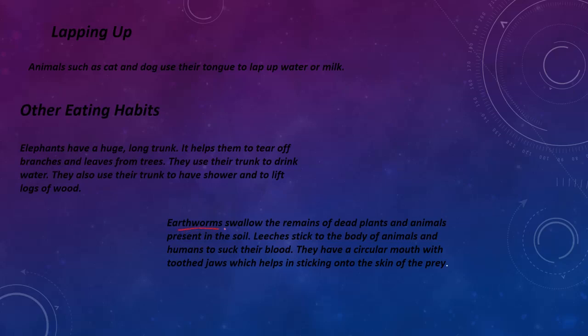Earthworms swallow the remains of dead plants and animals present in the soil. So earthworms will not kill or eat the living plants and animals. They will eat the dead plants and animals. They come in the scavengers category.